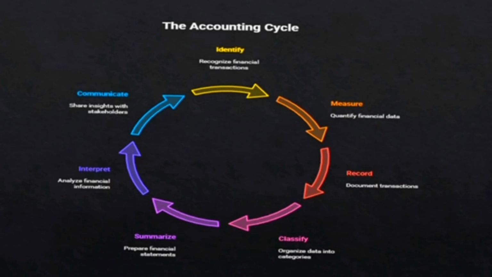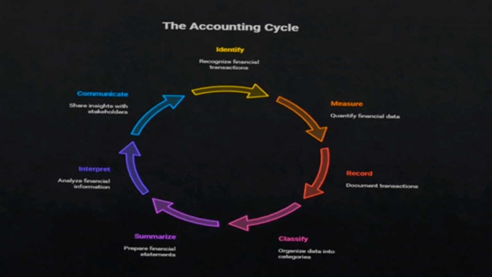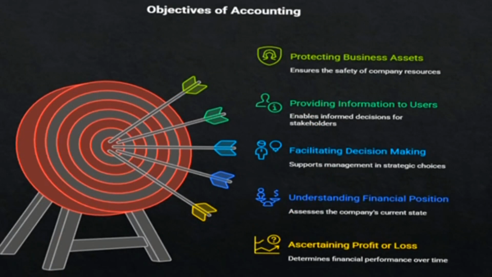Last cycle is communicate. The interpreted results are presented through financial reports to the internal and external users like managers, investors, and creditors. Effective communication ensures transparency and accountability in financial reporting. Objectives of accounting. The primary objectives of accounting are as follows. Protecting business assets. Accounting helps in protecting the assets of the business by maintaining proper records of the assets and liabilities.